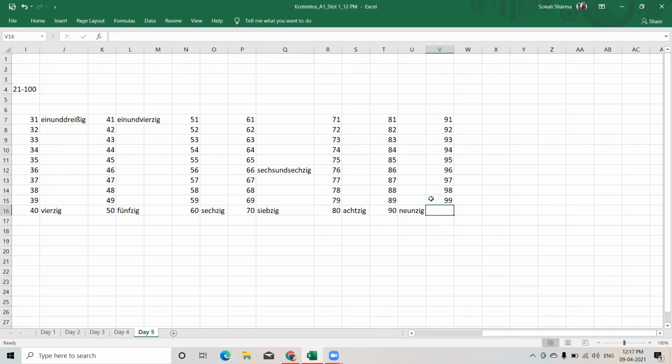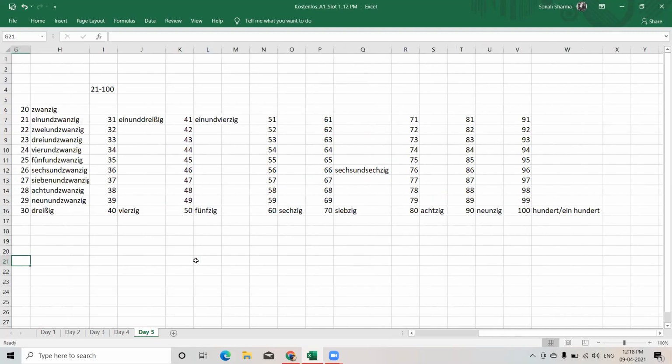99. And the last one is our 100. So for 100, the word is hundert. Or we can also say it as einhundert. So some say hundert also, some say einhundert also.